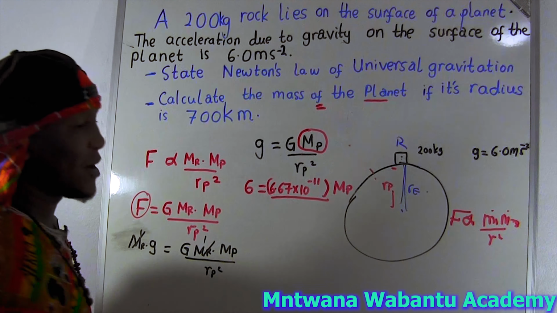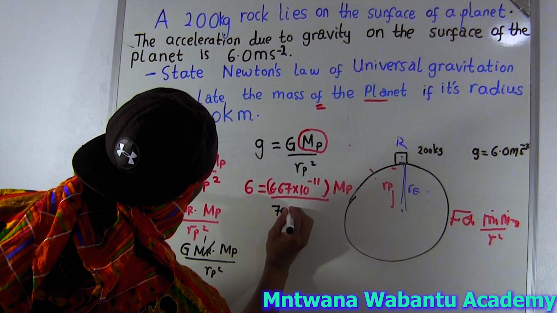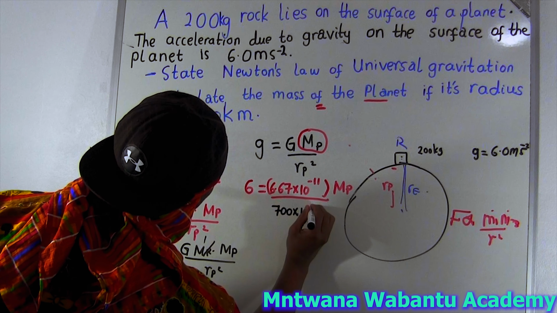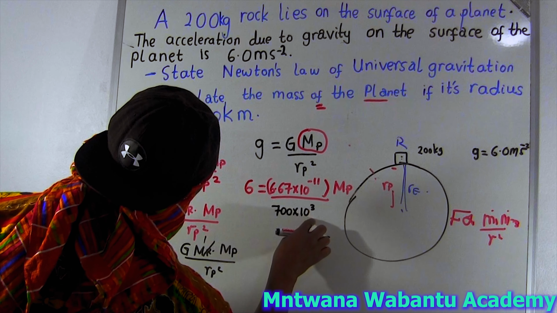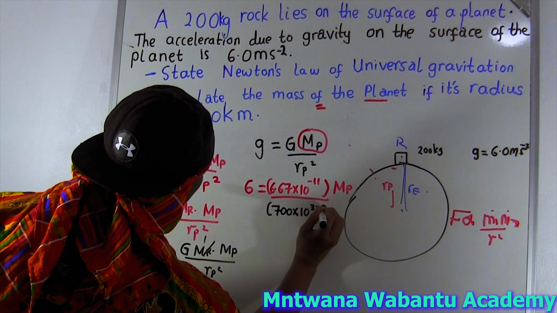How are you going to change kilometers to meters? You must multiply by 1,000. So I'm going to say 700 multiplied by 10 power 3, which means 1,000. And then remember you have to square this. Okay? So now let's find out the mass of the planet.